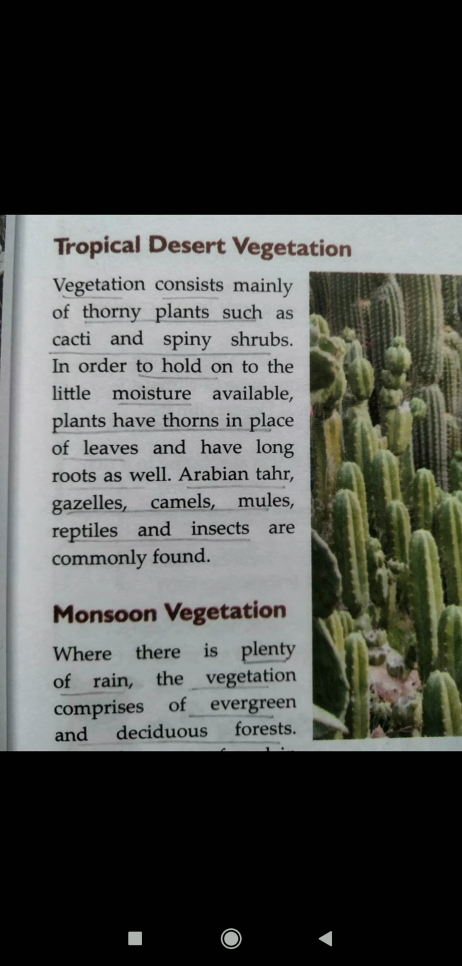So the tropical desert experiences an extreme climate. The winters are cold and summers are hot, and there is scanty rain. So the vegetation consists mainly of cacti and spiny shrubs, and these cacti have thorns in place of leaves, and they have long roots as well. The roots and thorns help these plants and shrubs to store the moisture. So Arabian thar, gazelle animals, mules, reptiles and insects are commonly found in the tropical desert.